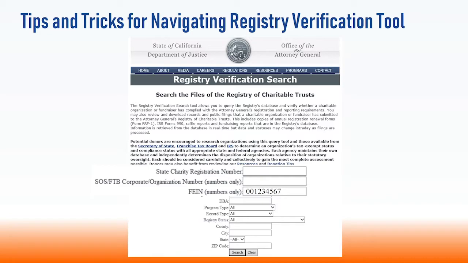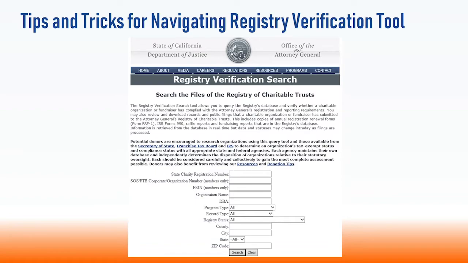For the SOS, FTB number, and FEIN, only use numbers. Do not include any non-numeric characters such as dashes or letters. For example, you should leave off any letters, such as letter C, that precede the SOS or FTB number. When searching by FEIN, leave out the dash usually found between the first and second set of numbers.